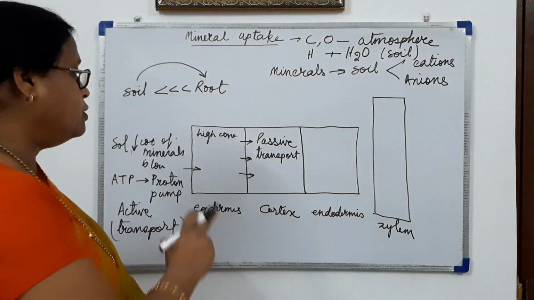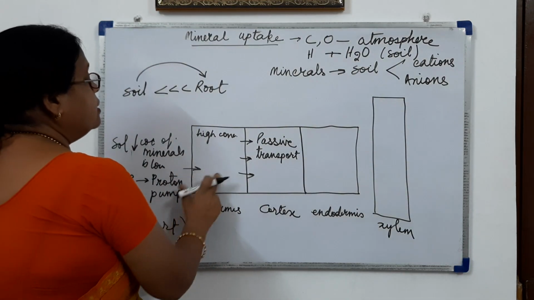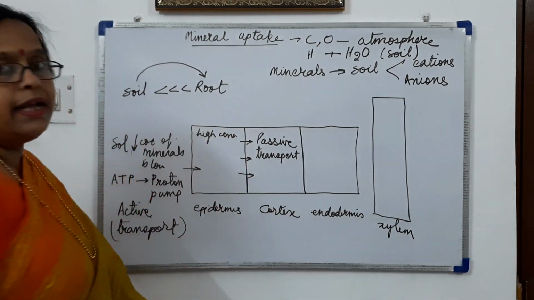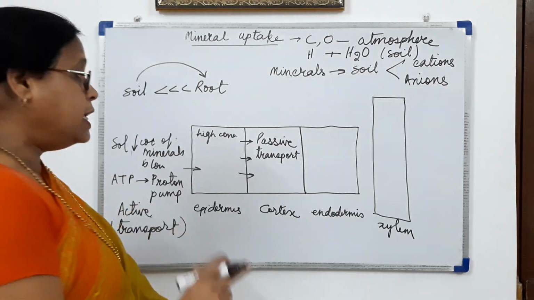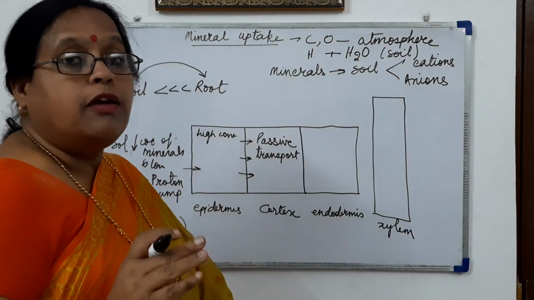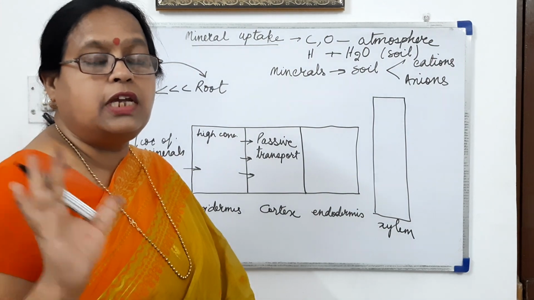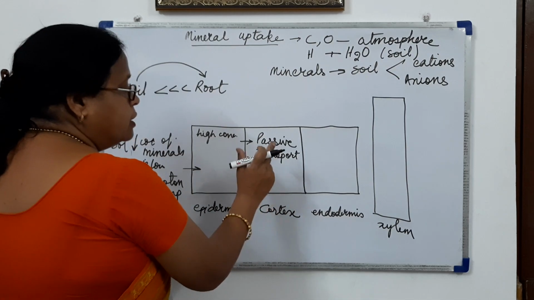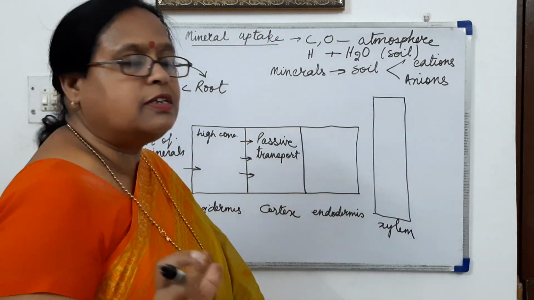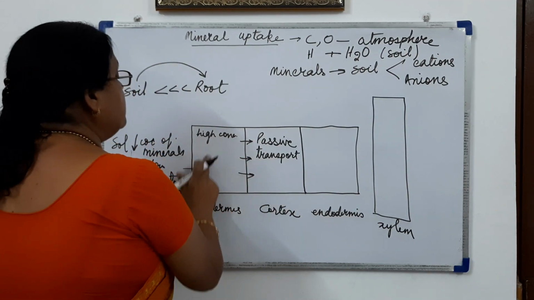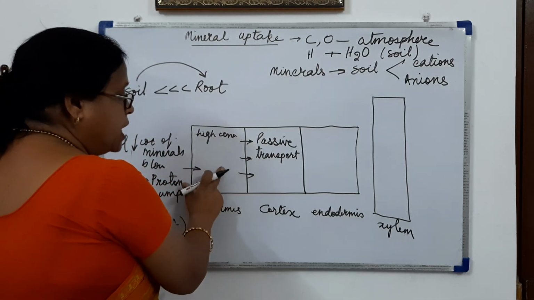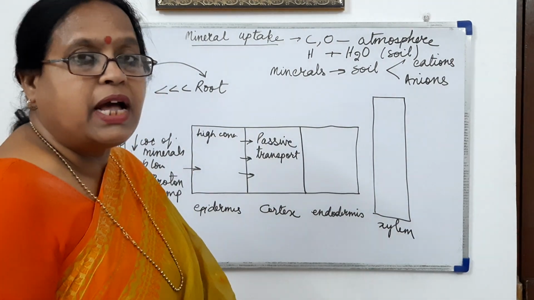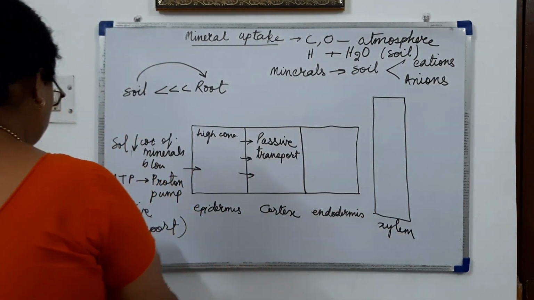And so through protein molecules, these mineral ions enter into the epidermal cells by utilizing the energy of ATP. Now when these mineral ions pass from epidermis to cortical cells, they pass without using any energy due to the concentration gradient, because here the minerals are in less concentration than the minerals here. So from high concentration to lower concentration, they pass by passive transport.